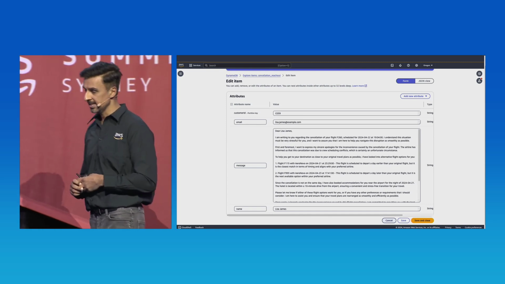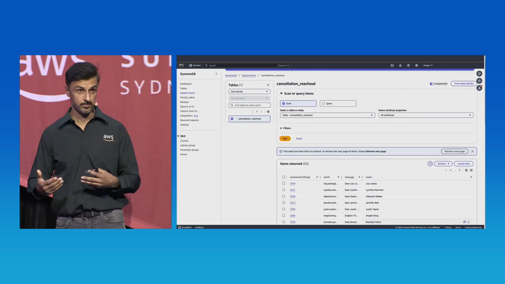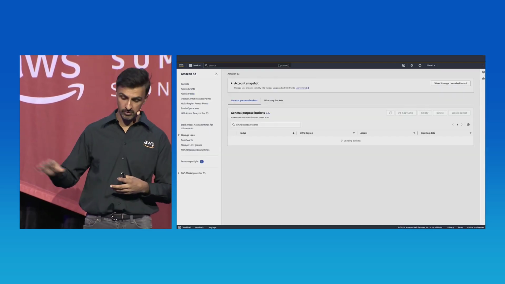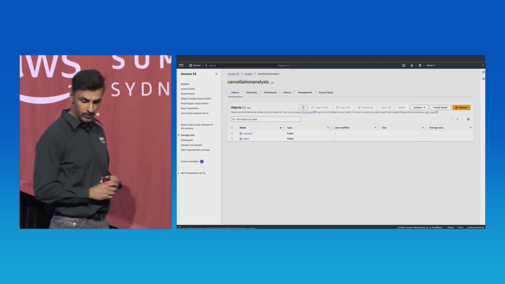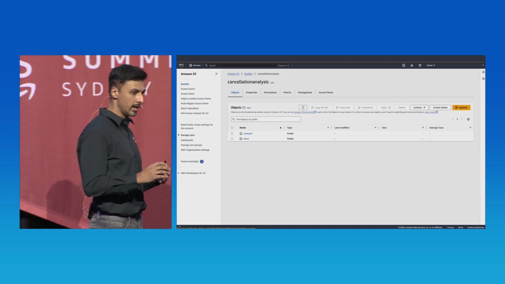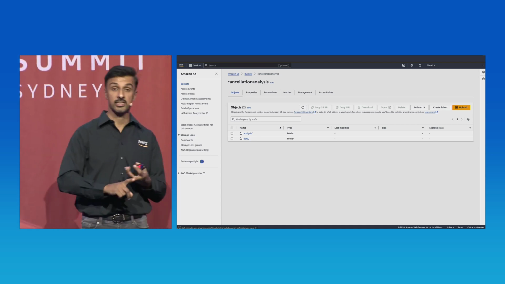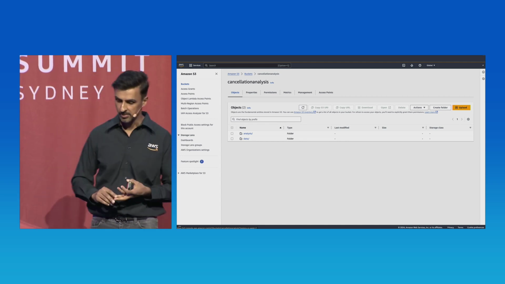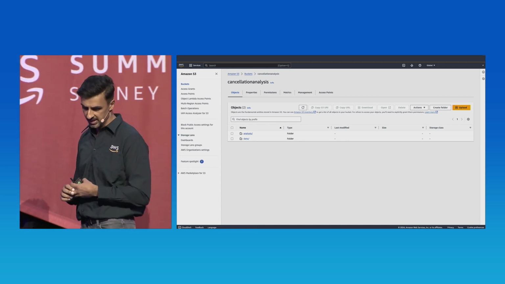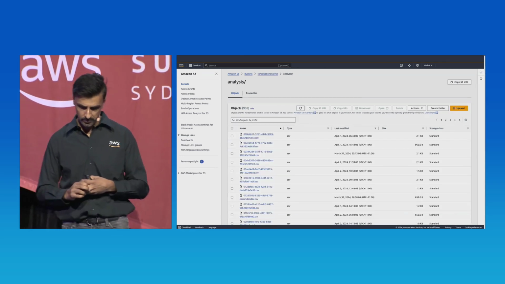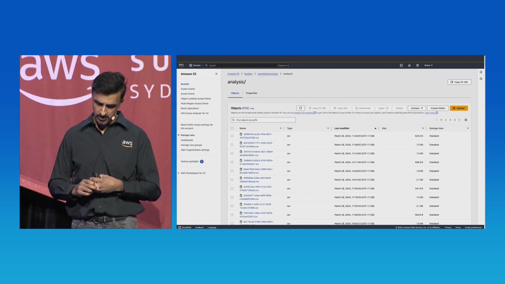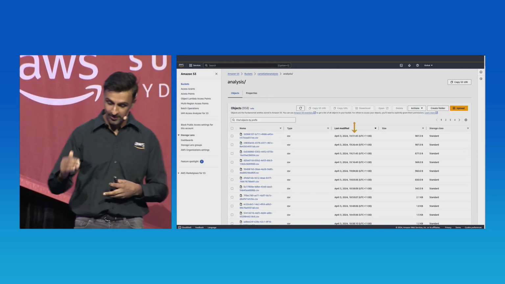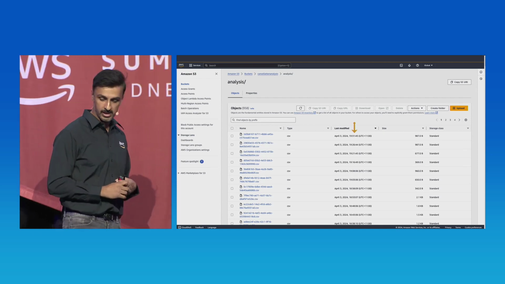Let's take a look at a second use case, which was cancellation analysis, where we had 5-minute tumbling windows writing out to an S3 bucket. Now, if we head over to S3 bucket, we had cancellations summarized and grouped by airlines, and they were written out every 5 minutes. So if we head over into the analysis folder and sort it by last modified, we can see that, hopefully you can see that, a file is written out every 5 minutes.